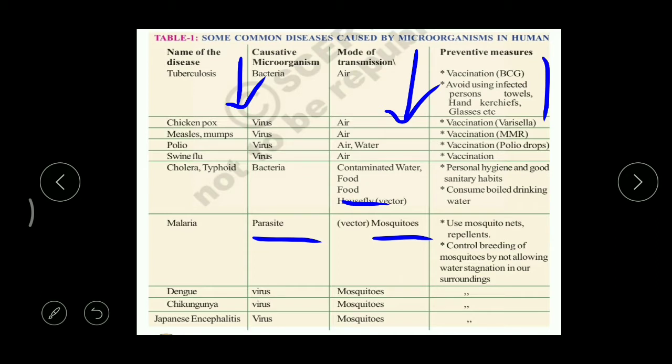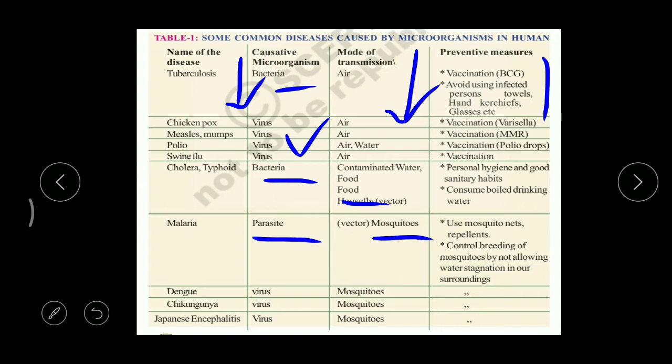Preventive measures means by taking what steps we can protect ourselves against this disease, right? So if you carefully observe this table, we can find that some of the diseases are caused by bacteria, that's a kind of pathogen, some are caused by viruses, and some by parasites. Got it? Now, depending upon this, we have some questions.